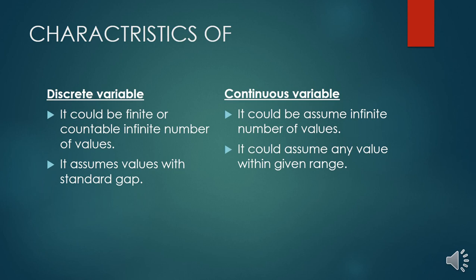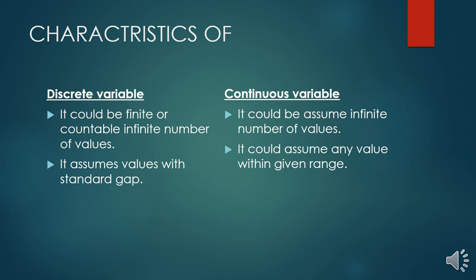In a discrete variable values are put up in a standard gap, but in a continuous variable values are not put up in a standard gap. However, it could assume any value within a given range. Range may be different at different stages, but when we are discussing a standard gap, the gap remains constant for all the values. So the difference between the discrete and continuous variable is that a discrete variable assumes values with a standard gap, but in a continuous variable values are put up within a given range, not a standard gap.